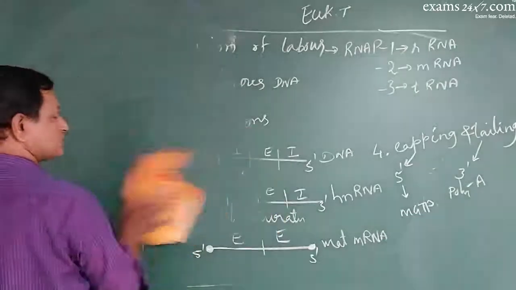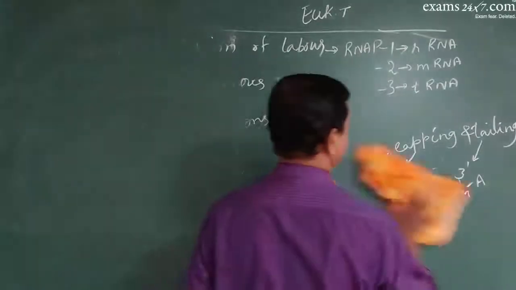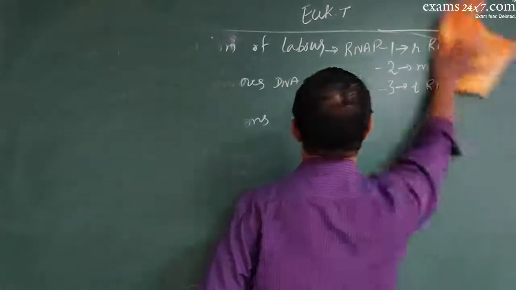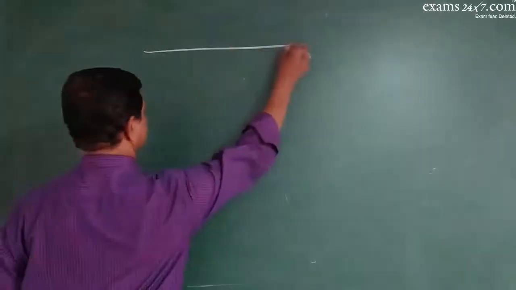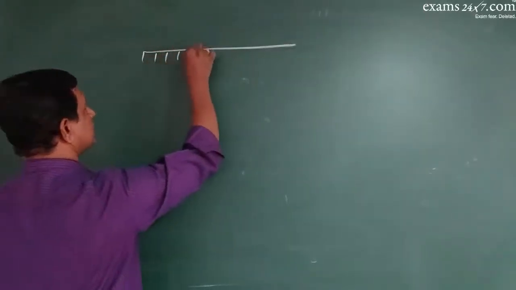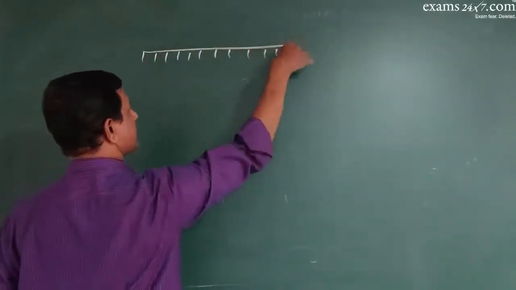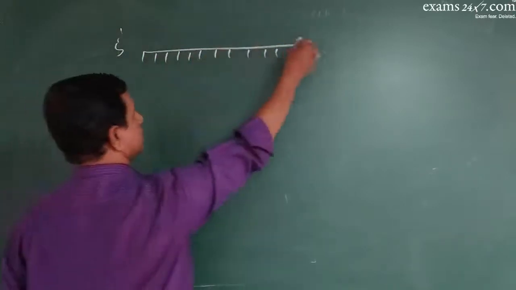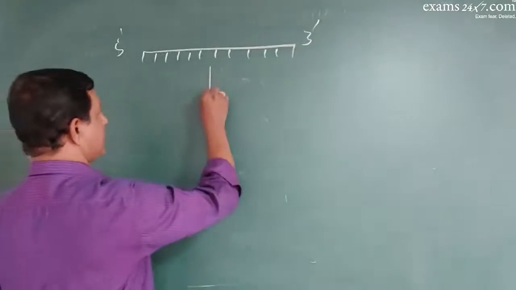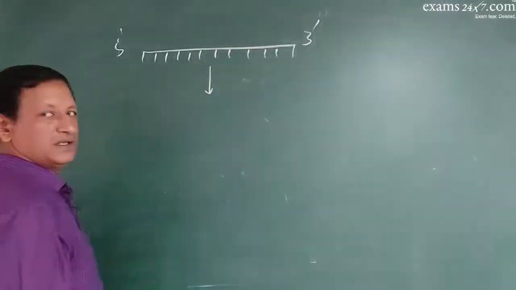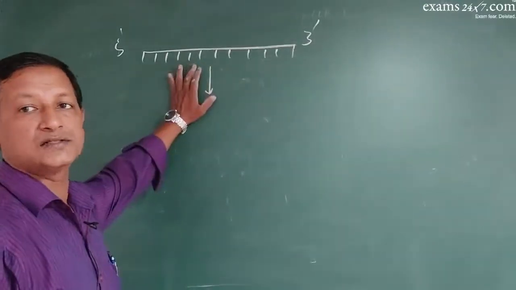Now, mRNA is ready, whether it is prokaryote or eukaryote. Right? Now what has to happen? Imagine this is mRNA. mRNA has the base sequences. This is 5' end, this is 3' end. Now the transcription is over. This mRNA undergoes translation.